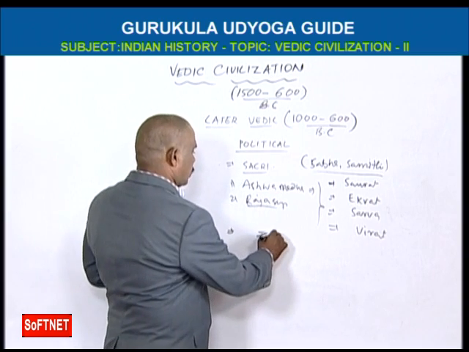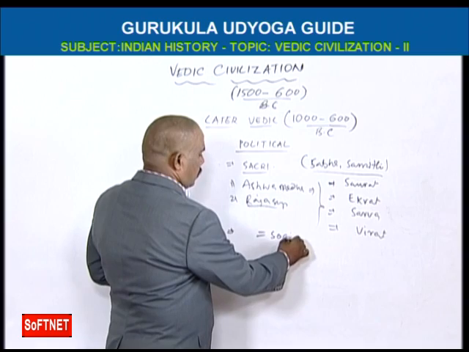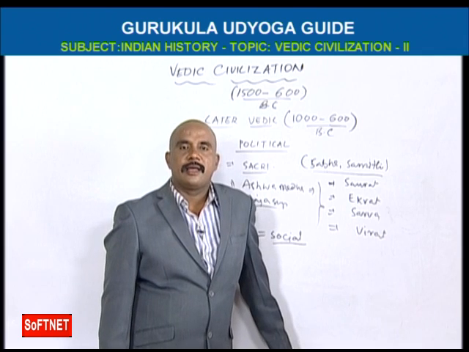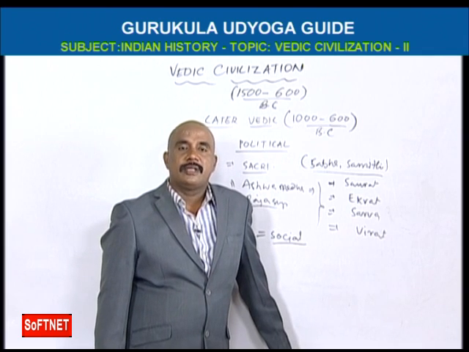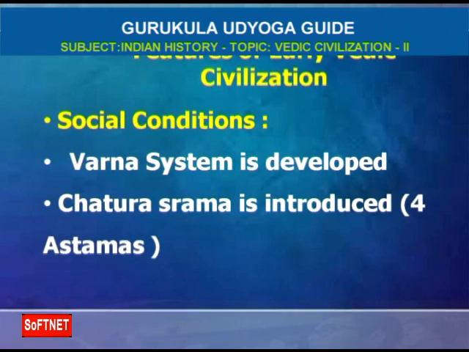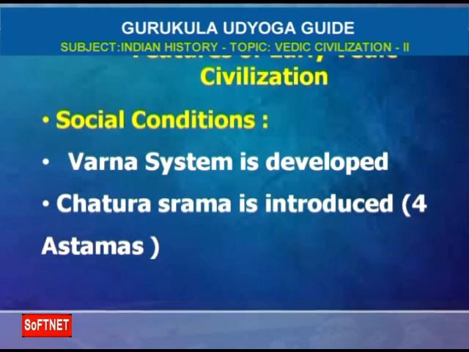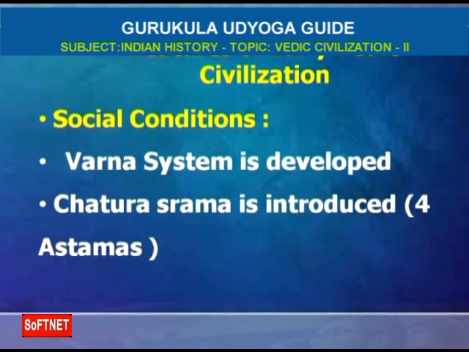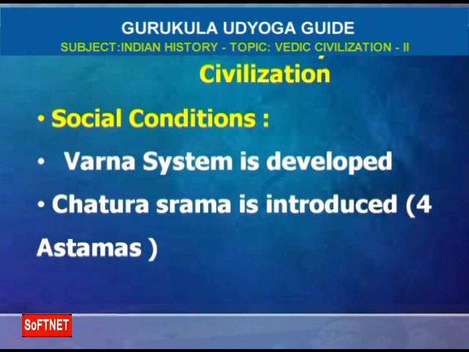And social conditions. What are the social conditions? You know, in later Vedic civilization, the Varna system has developed. That means Brahmana, Kshatriya, Vaishya, Shudra. Especially Brahmana and Kshatriya have the dominance.